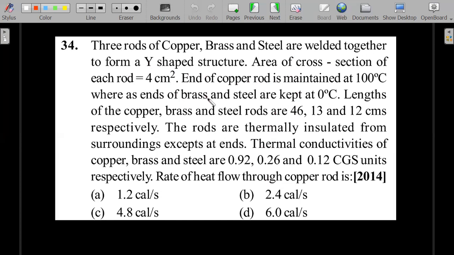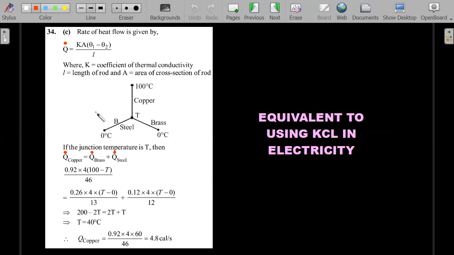So L by K is known. So rate of heat flow through one of the rods is how much? Okay, copper rod is being mentioned. You should have attacked this question immediately. The length of the question is slightly long, but it's definitely doable. So this is the Y junction that we have drawn.